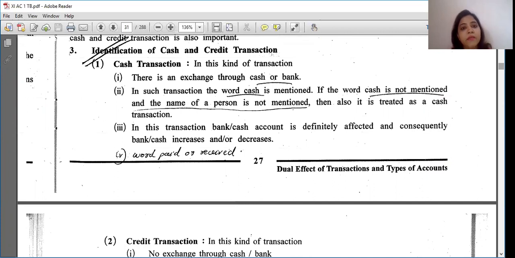They will write, as I had given you an example, goods purchased of rupees 10,000. Here neither the name of a person is there nor the word cash. So it is a cash transaction.